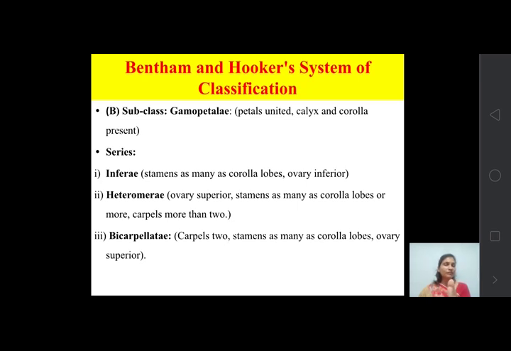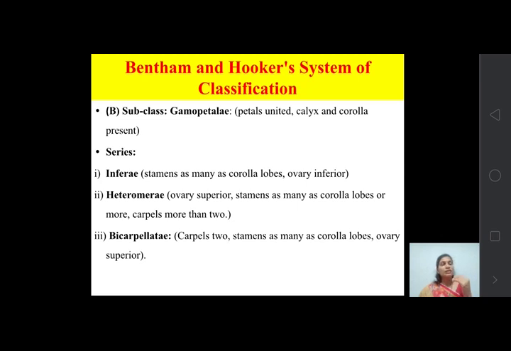Okay. Then in Heteromeri, carpels are present more than 2 in number. But in Bicarpellatae, bi means 2. Carpels always remain 2 and ovary superior.